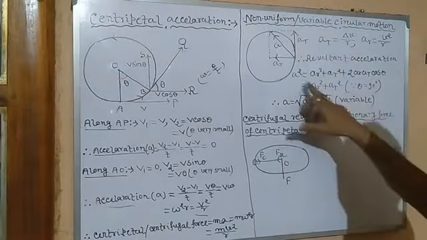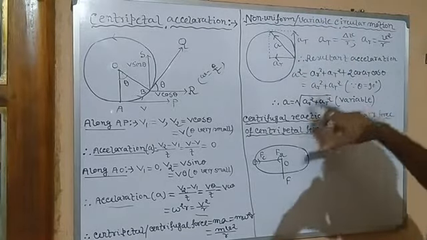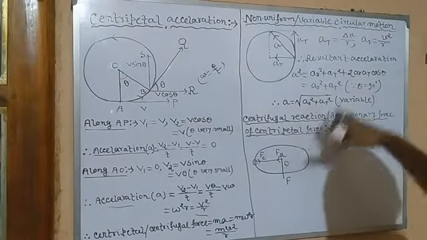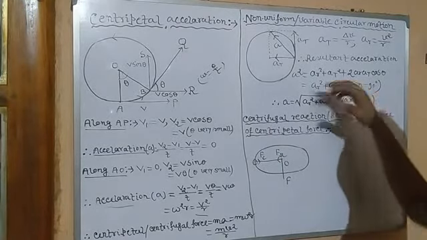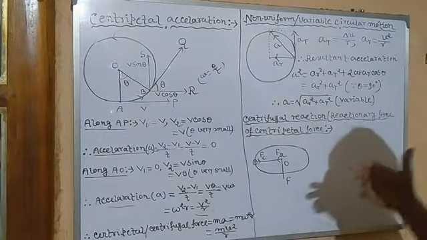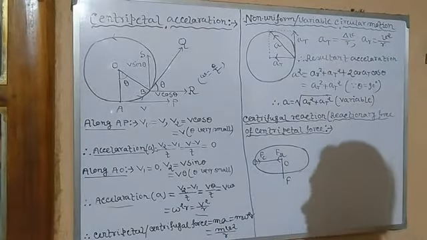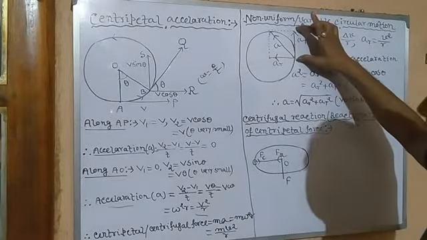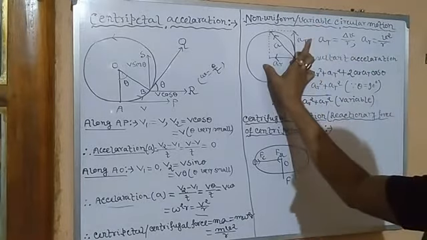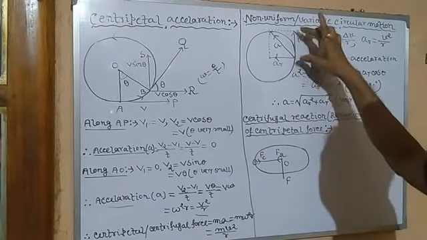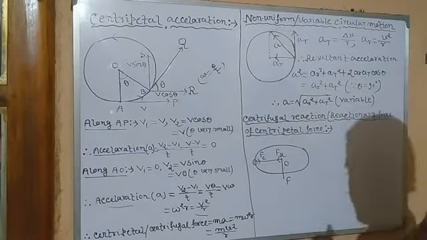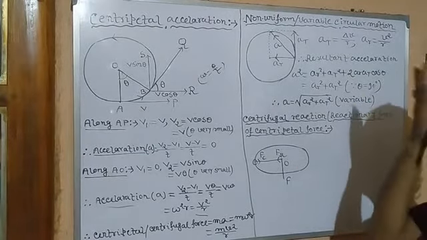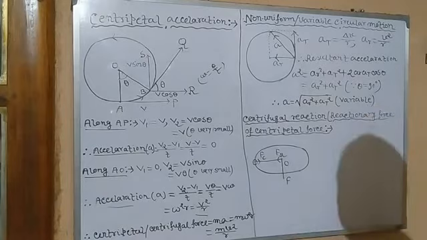So cos 90 is equal to 0. So a squared is equal to a_r squared plus a_t squared. So the resultant acceleration is the square root of a_r squared plus a_t squared, which is also variable because both are variable. Since the speed is variable in circular motion, the tangential acceleration is variable and the radial acceleration is variable. So if the two are variable, how can the resultant be uniform? It is also variable. Clear? So this is variable circular motion.